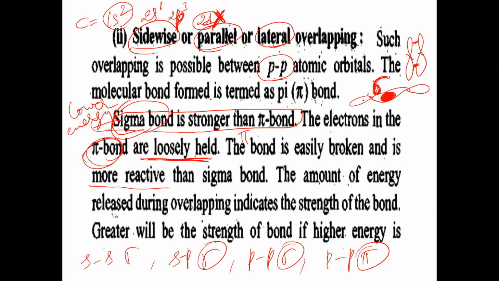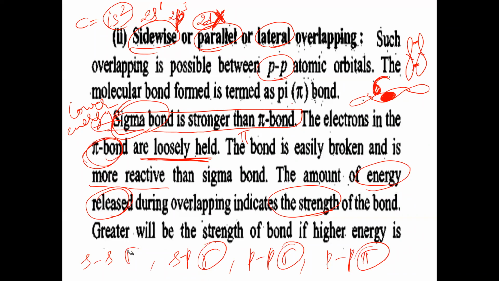The amount of energy released during the overlapping indicates the strength of the bond. If more energy is released, the strength of the bond is greater. So the strength of the bond formed is directly proportional to the quantity of energy released. The more the energy released, the stronger is the bond formed. So sigma bond is stronger than pi bond. Why? Because during the formation of sigma bond, a greater amount of energy is released.